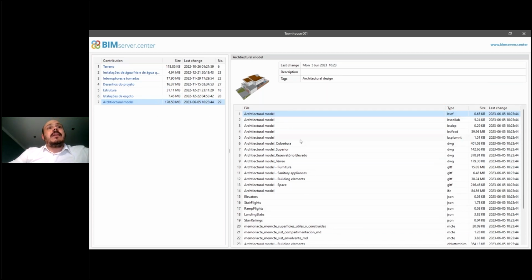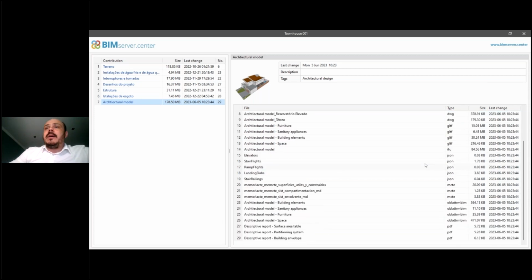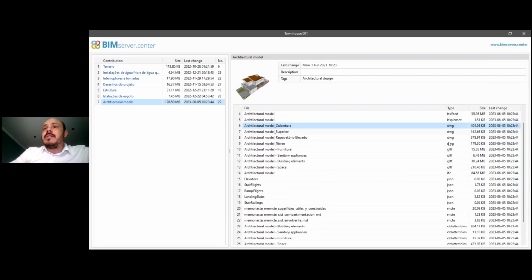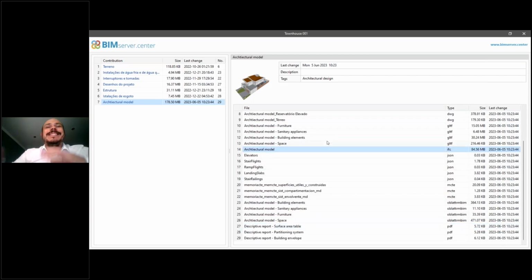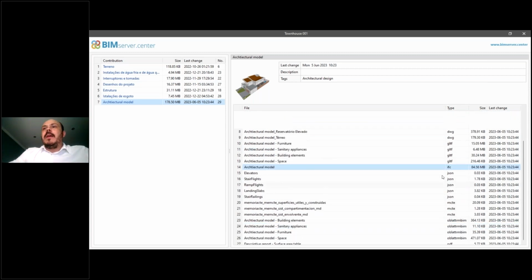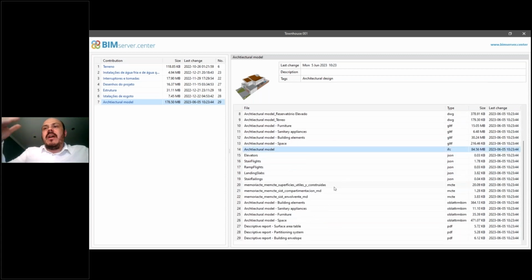For example, in the architectural model, I have some DWG files, some PDF files, I will have the IFC, that is the main file, somewhere, and I have different other files related to this contribution. So what is exactly a contribution? It's a group of files related to one of the disciplines that I have been working on.